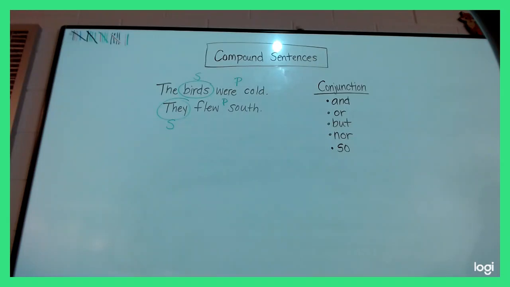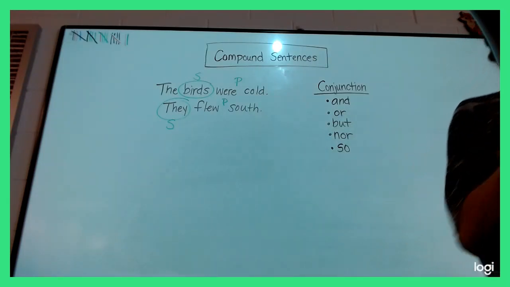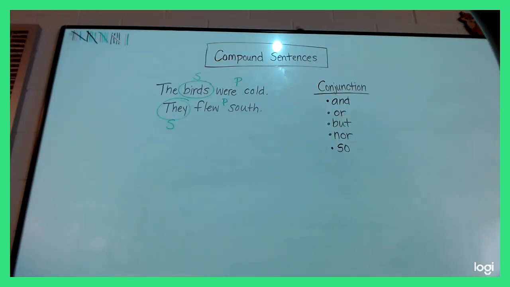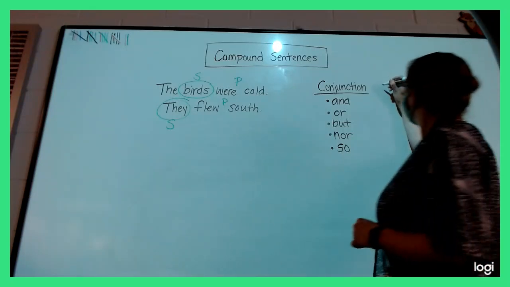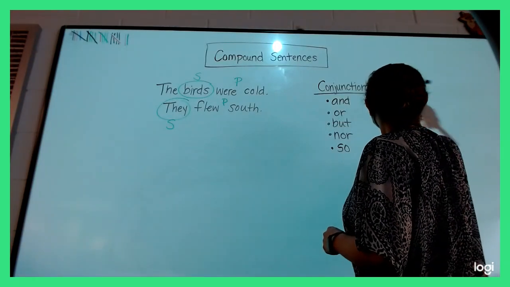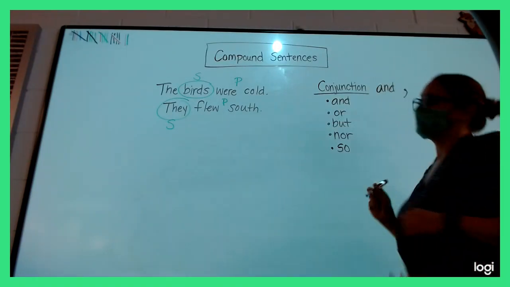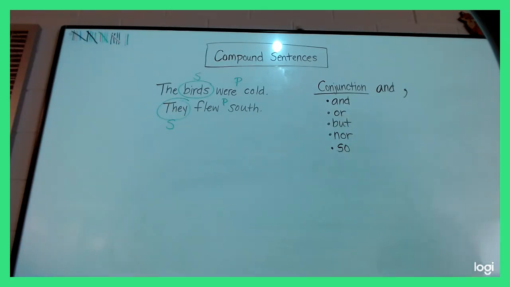All right, so a lot of you kept mentioning a comma. Why is it important we also use a comma? Abby? It's important because we like combining the two sentences. Right. So we use a conjunction and a comma. Okay, we have to choose a conjunction and we always use a comma.